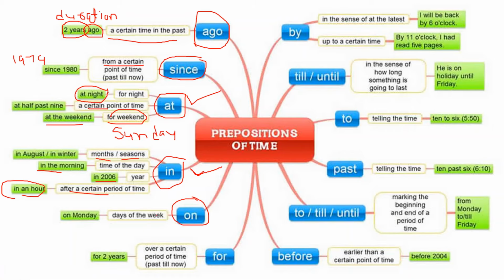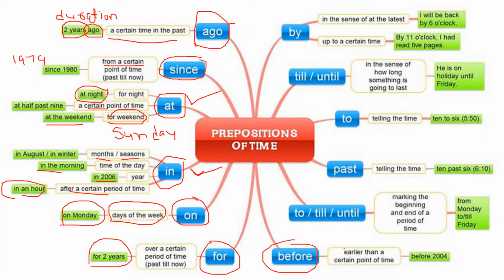Next, we can use on for days of the week, just like on Monday. Next, we will move on to for. For is used over a certain period of time, for two years, just like ago. Next, before. Before means earlier than a certain point of time, just like before 2004. If we are deciding a time before which a certain action is happening, then we will use before.